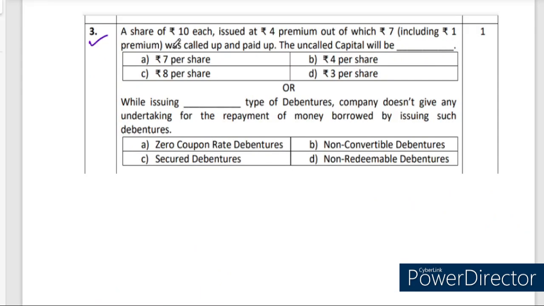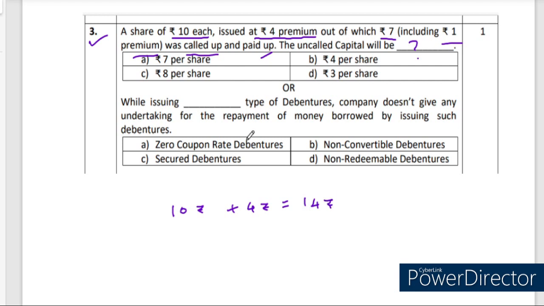A share of rupees 10 each issued at 4 rupees premium, out of which rupees 7 including rupees 1 premium was called up and paid up. The uncalled capital will be what? So that is the question. So here par value, face value, nominal value of the share is rupees 10. 4 rupees is premium. So collectively company is expecting from the people to pay 14 rupees.